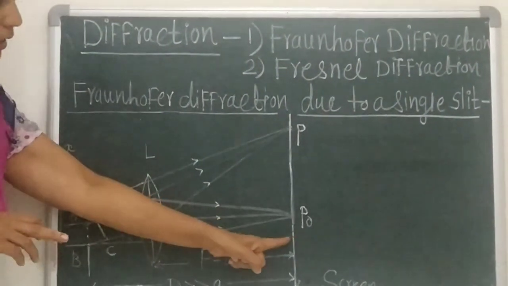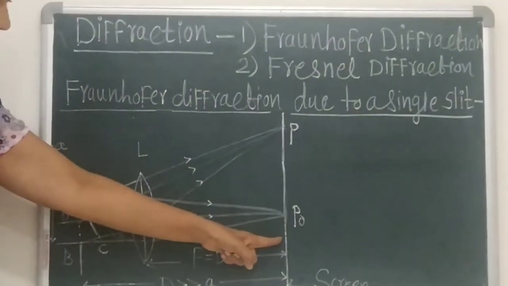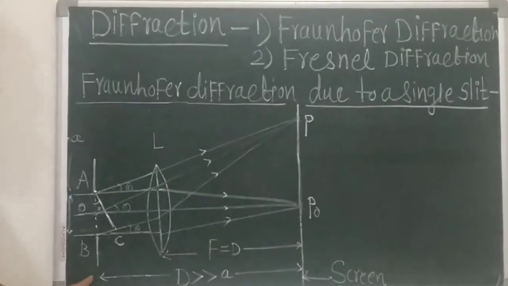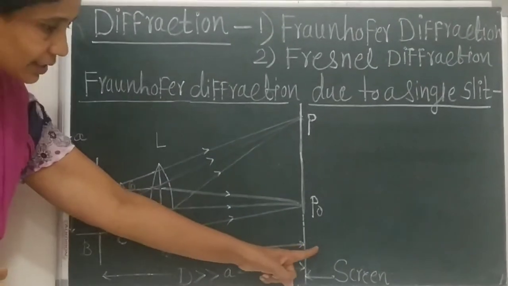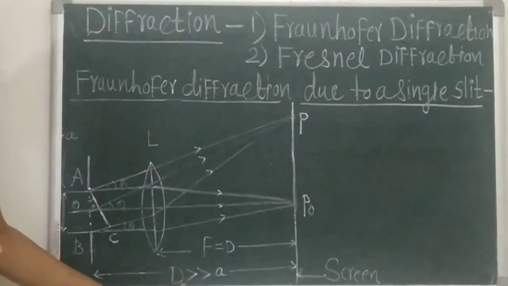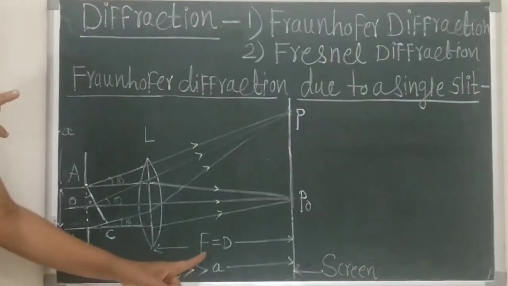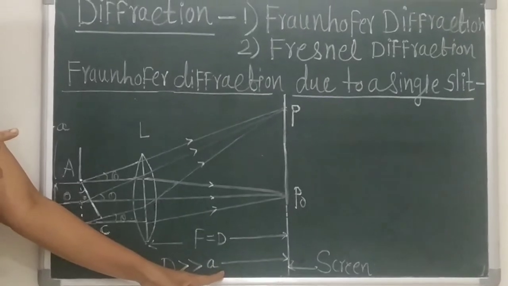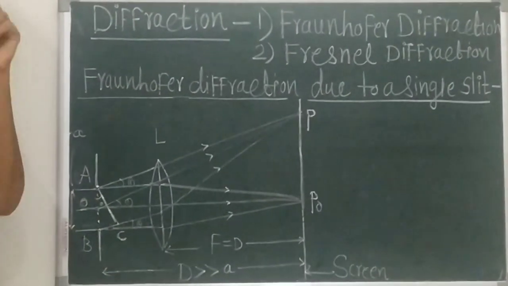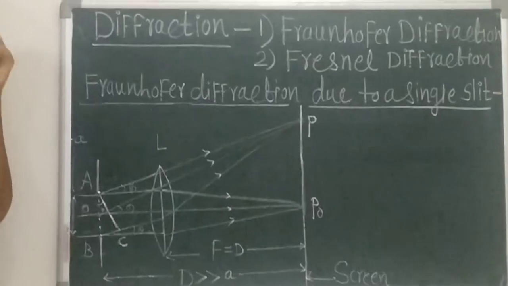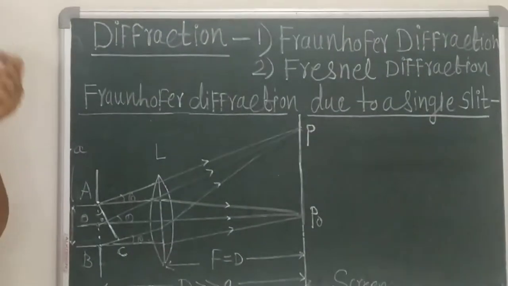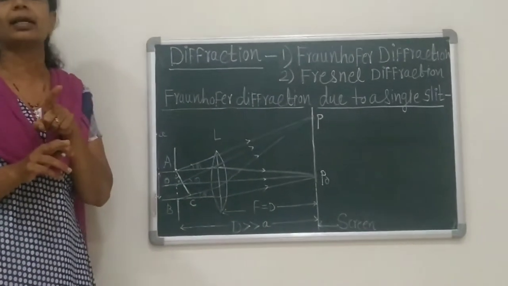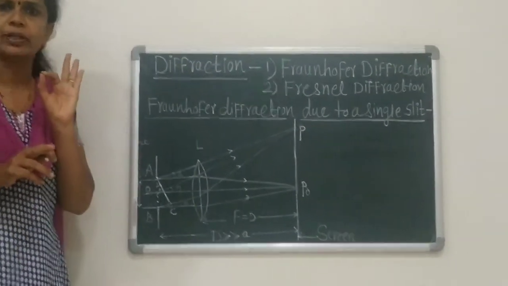Then the screen is placed at a sufficiently large distance from the slit. The distance between the slit and the screen is capital D. This D is very much greater than a. D should be about 10 meters and small a, the width of the slit, should be 10 raised to minus 4 meter to 10 raised to minus 3 meter. Therefore, it is very small.